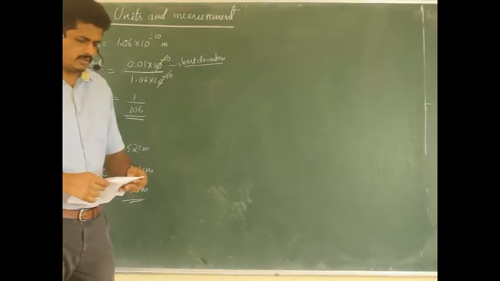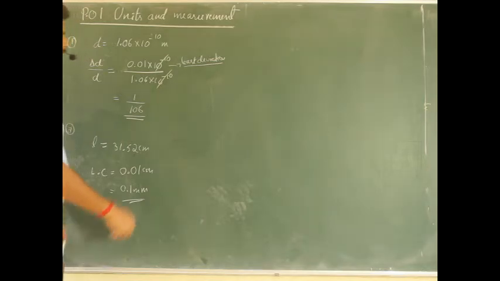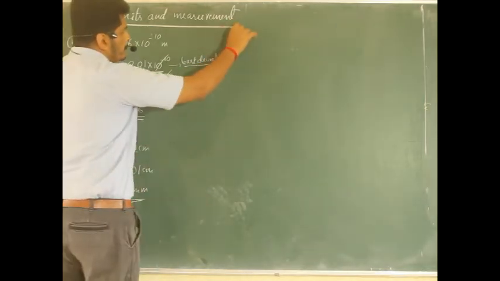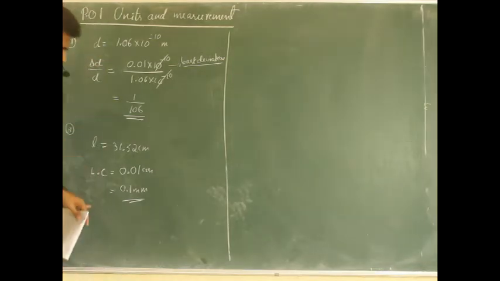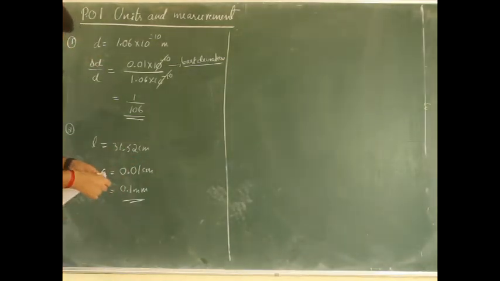Let us go for the third question. So third question I will write down here. So take down these points. Next, let us see.